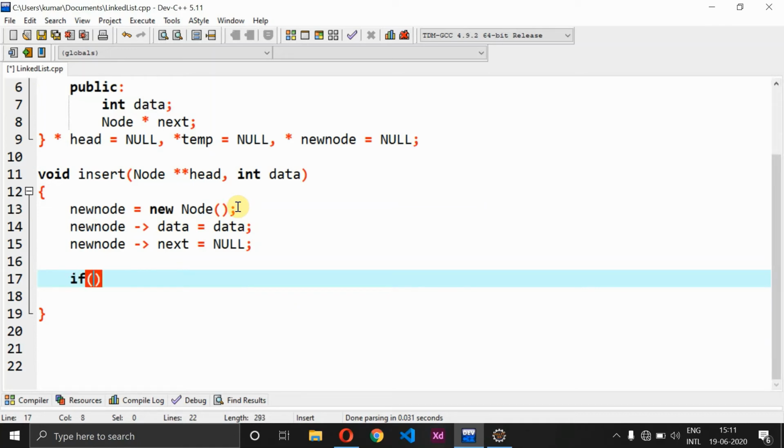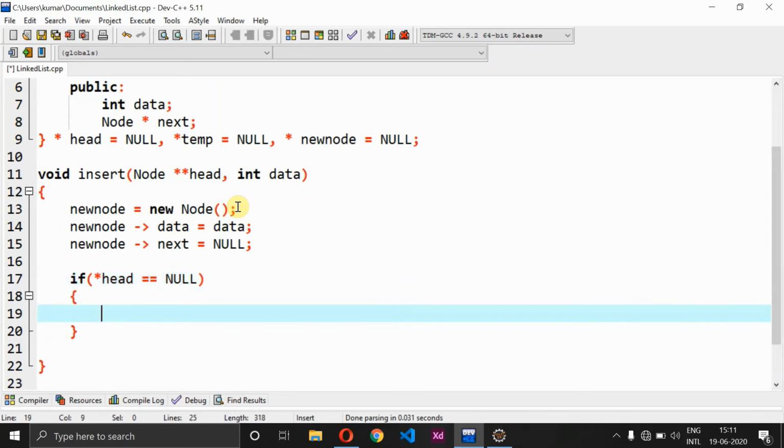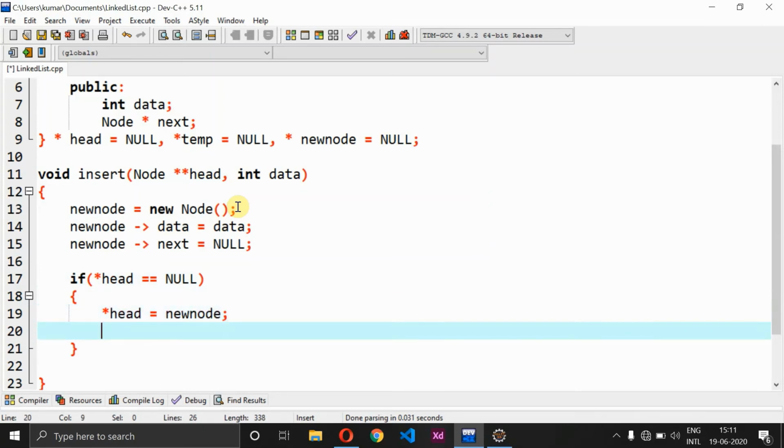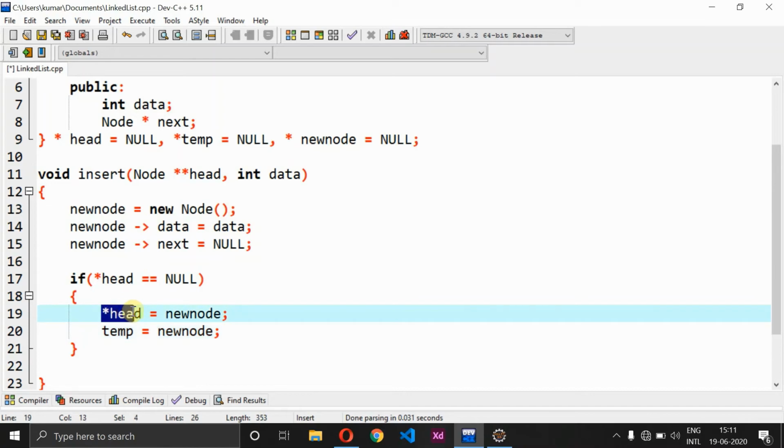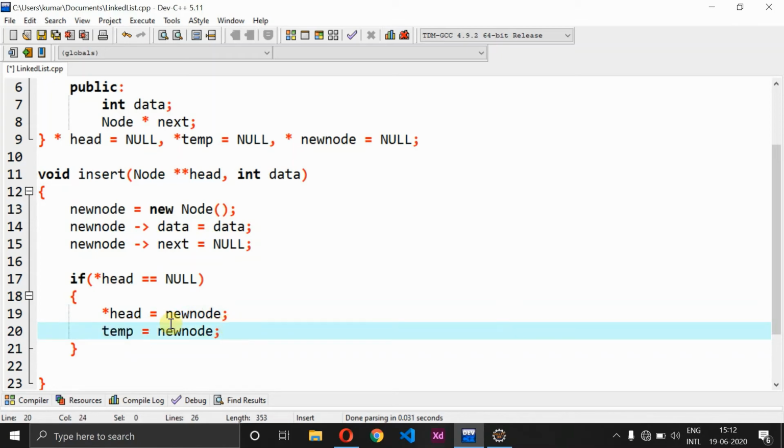Now let's start writing a code with if else condition. So if star of head equal to null, if this condition is true, then what I should do? Star of head should be modified as new node, also temp should be modified as new node. You might have a doubt, why do we use star over here and not for temp? Because star of head reflects directly with the original change in the head variable, but here I just need to temporarily store a value, but star of head represents an original value which will be getting affected.